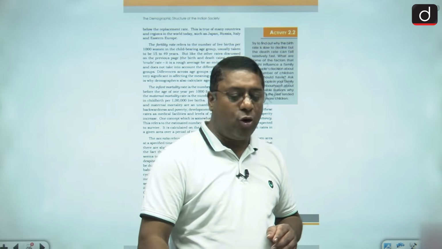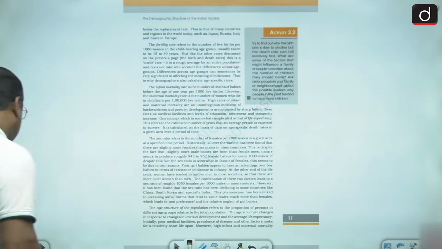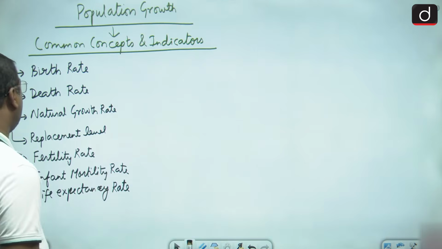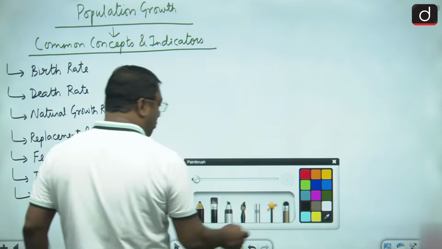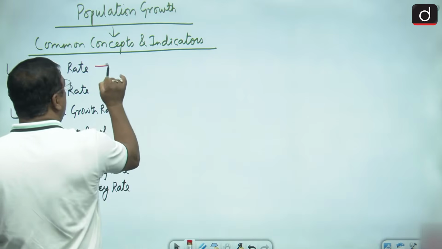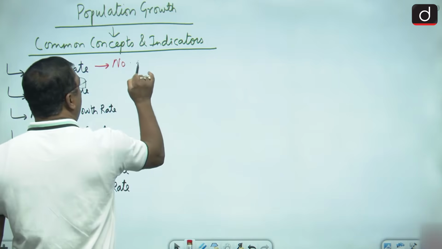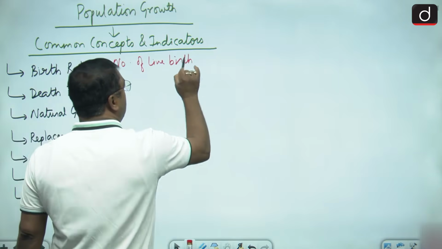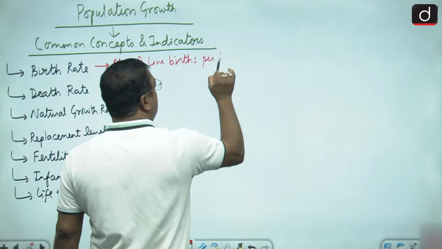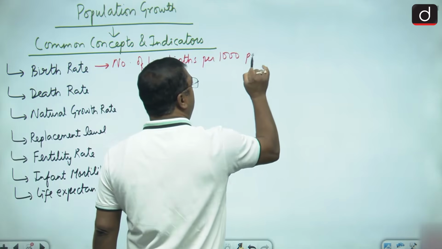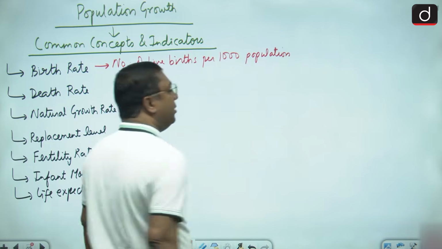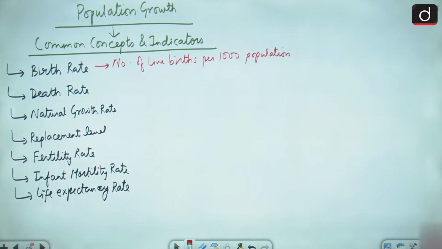So when we are talking about birth rate and death rate, you all came to know. So birth rate, it was what? It was the number of live births per thousand population, okay, number of live births per thousand population.